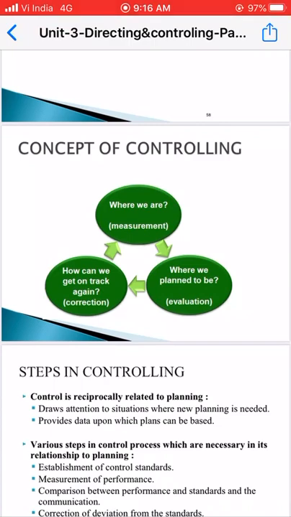So in controlling, we need to check where we are right now. Then the next part is: how can we get on track again? If the target achieved in the first week is less than 250 products, then we need to check the performance of the employees.